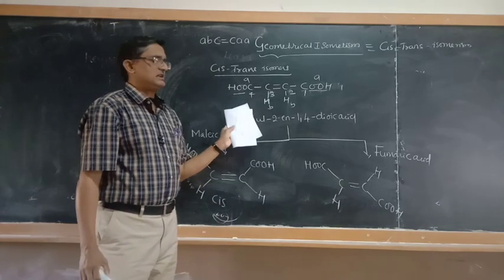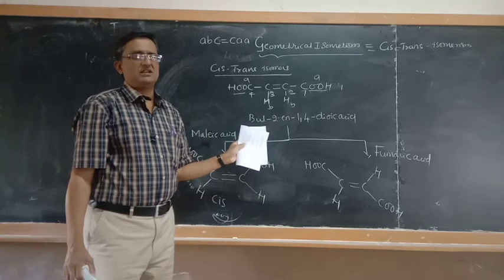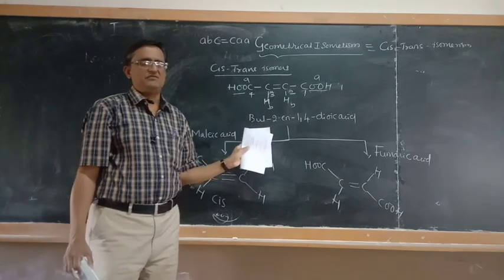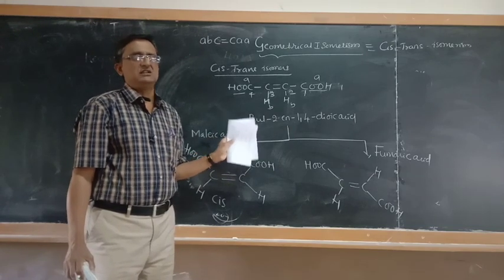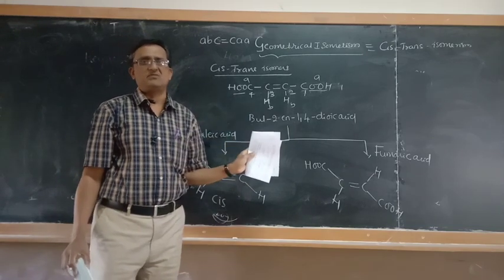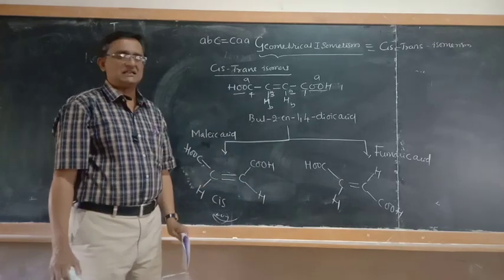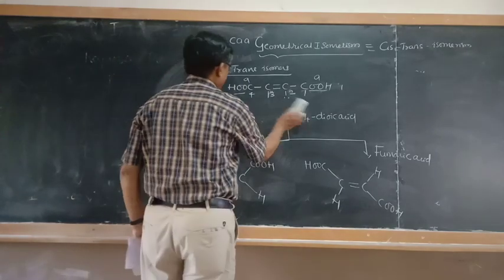Cis-trans isomers are geometrical isomers in which, across the carbon-carbon double bond, if two identical groups or atoms are present together they are called cis isomers. If they are in opposite directions, they are called trans isomers.